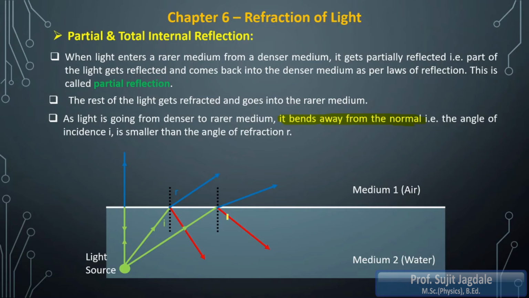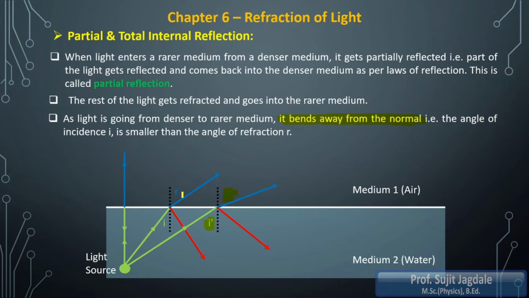Again you can easily say that I is less than R. Now I am going to indicate this second angle of incidence as I dash, so you can spot the difference between these two angles. I am using I dash for the second angle of incidence and R dash for the second angle of refraction. Again the condition is the same, I dash is less than R dash.